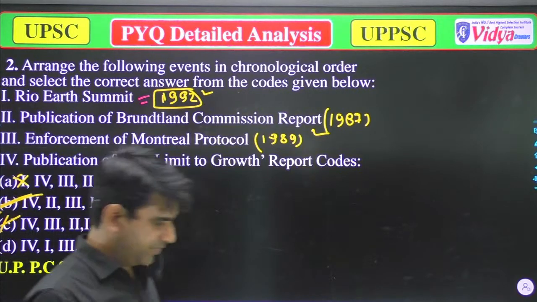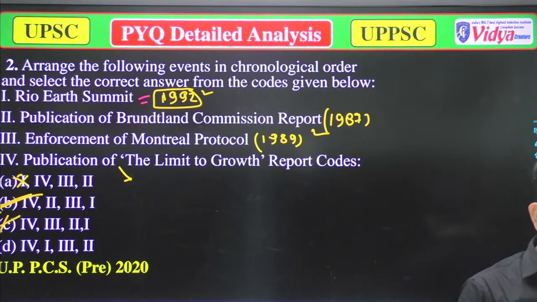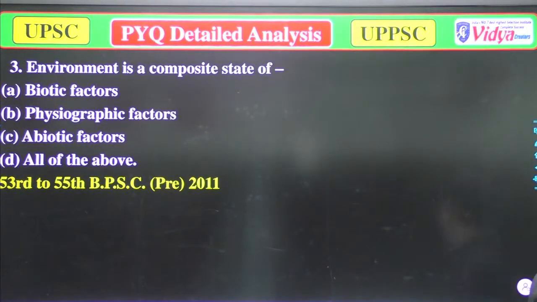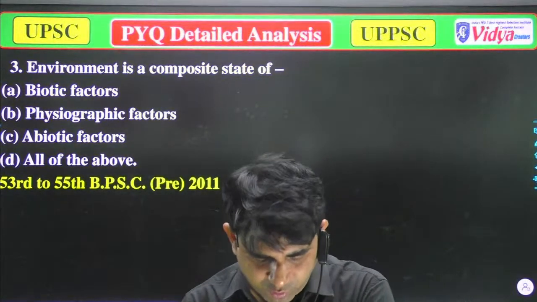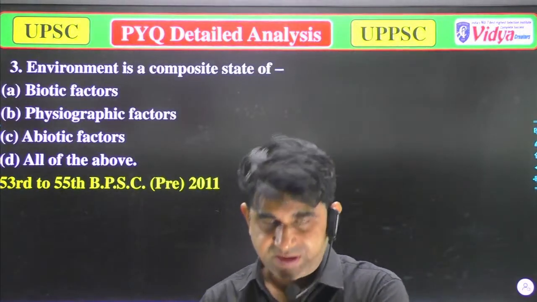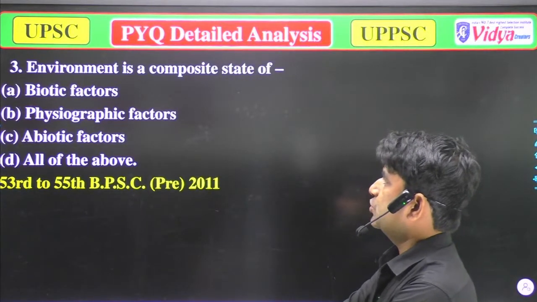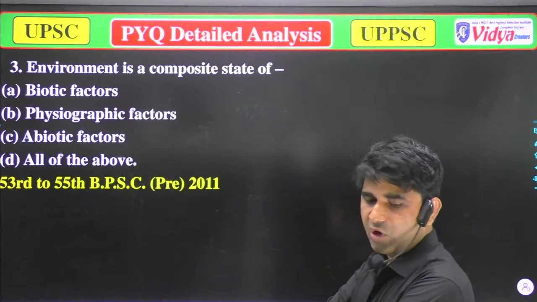Now we'll move to the next question. Environment is a composite state of, and our options are A, biotic factors, B, physiographic factors, C, abiotic factors, and D, all of the above.